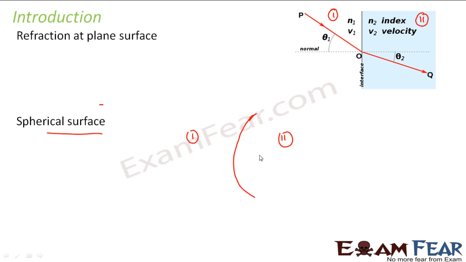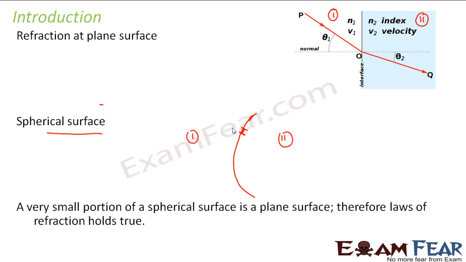No, it will not, because if you consider a very big sphere and a small part of this big spherical surface, this small part is nothing but a plane surface, right? So a spherical surface consists of small plane surfaces, and that is why the laws of refraction which were true for a plane surface will also hold true for a spherical surface.